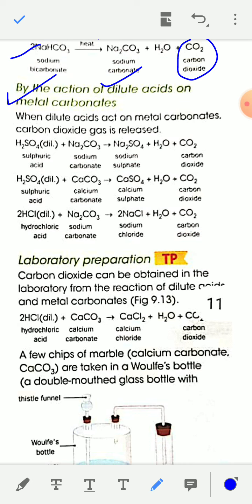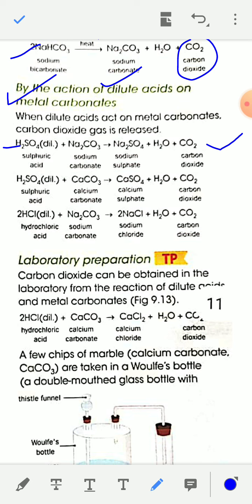For example, when dilute sulfuric acid H2SO4 reacts with sodium carbonate Na2CO3, you will get sodium sulfate plus water plus carbon dioxide.